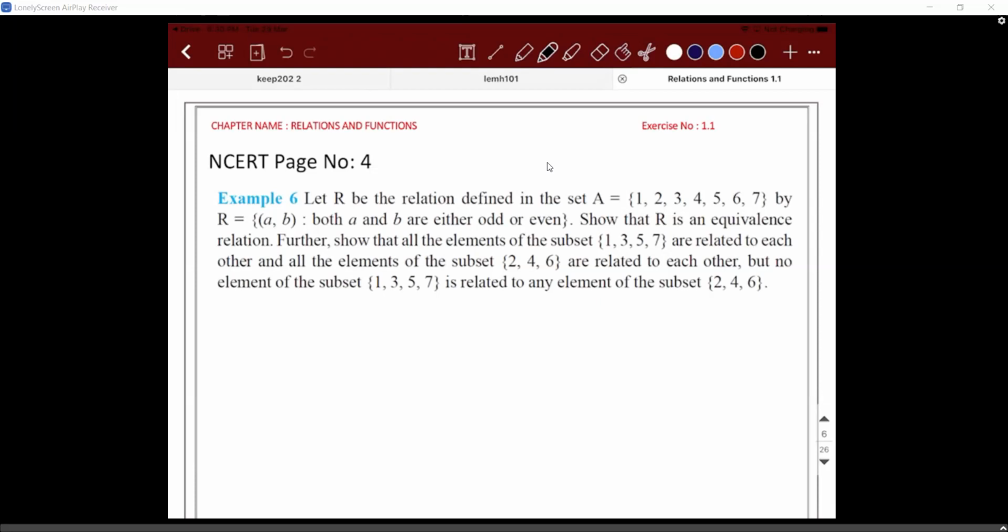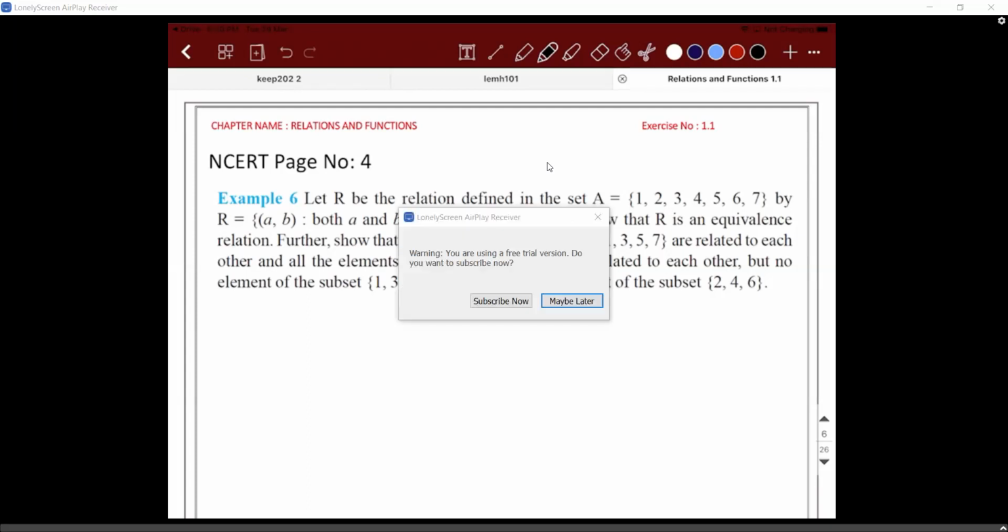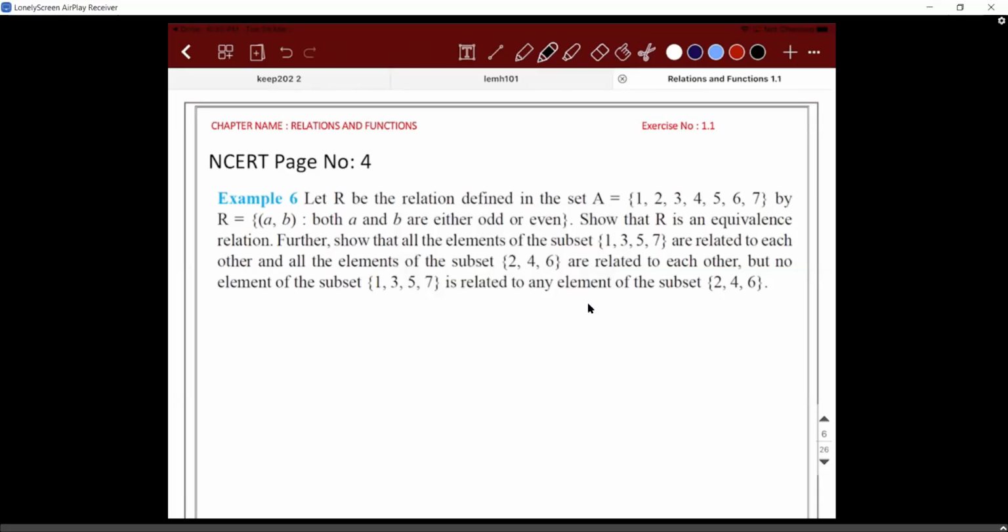The question is very big. Try to break it into two parts and do it. So the first part is: show that R is an equivalence relation. First, we'll solve that. R is a relation in set A, and A contains 7 elements. It is given by the relation R equals (A, B) such that both A and B are either odd or even. Show that the relation R is an equivalence relation.